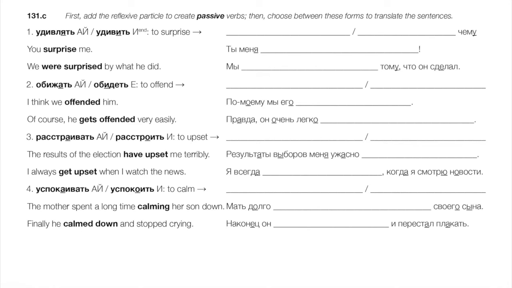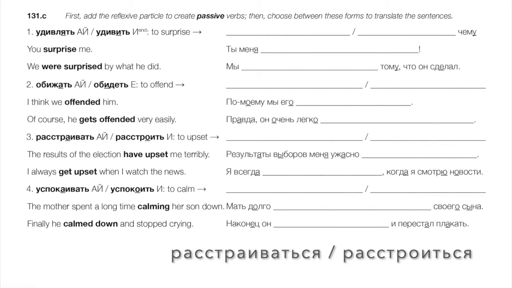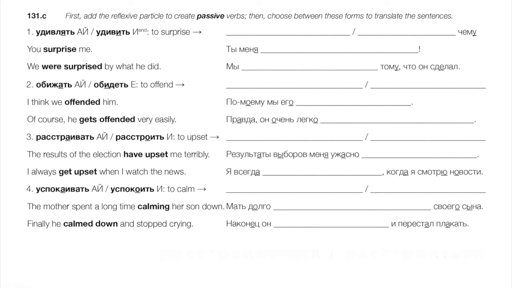Next verb, расстраивать, расстроить, to upset someone, right? To get upset, to be upset, passive would be расстраиваться, расстроиться. The results of the election have upset me terribly. Результаты выборов меня ужасно. Okay, let's think. Расстроили, right? Again, we have a direct object, меня. We need the active verb. Результаты меня расстроили. I always get upset when I watch the news. Okay, passive. Я всегда расстраиваюсь, когда я смотрю новости.